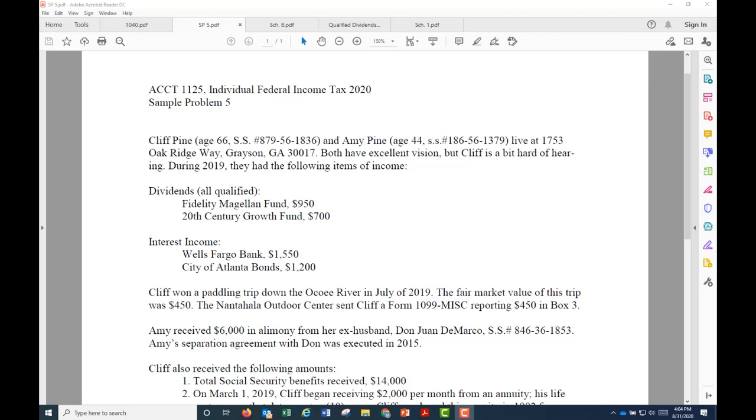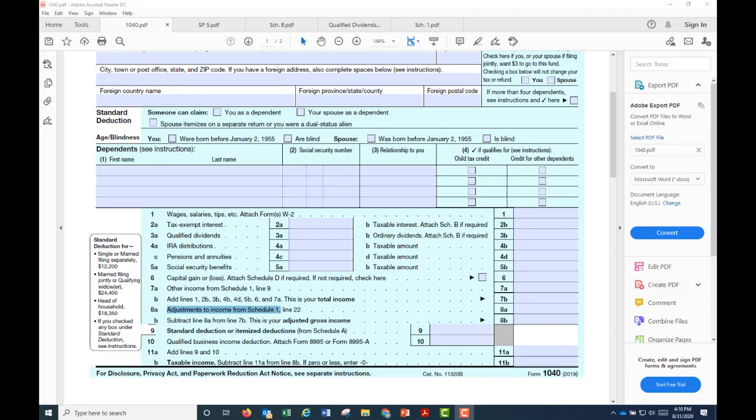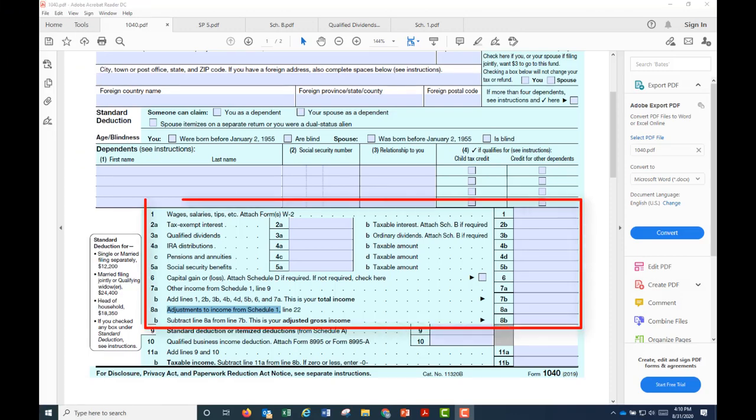Let's take a look at Form 1040. Lines 1 through 8 report different types of income. And line 8B we know is adjusted gross income. Different types of income are reported prior to that. That becomes part of adjusted gross income. Now, is this $450 part of salary, wages, and tips, interest, dividends, IRA distribution, pensions, Social Security, and so forth? Doesn't appear to be so.